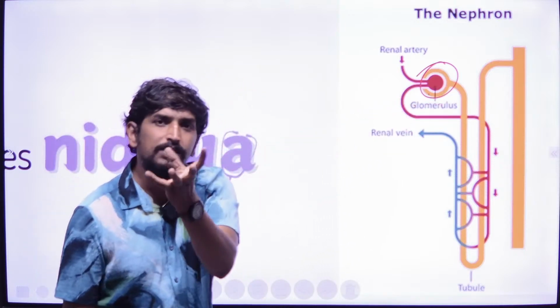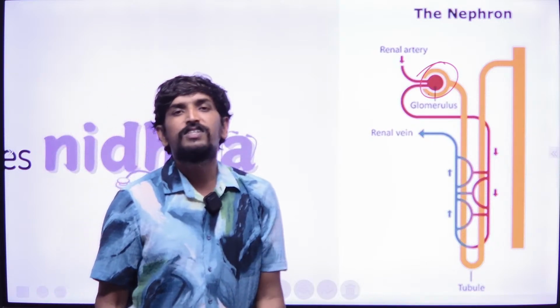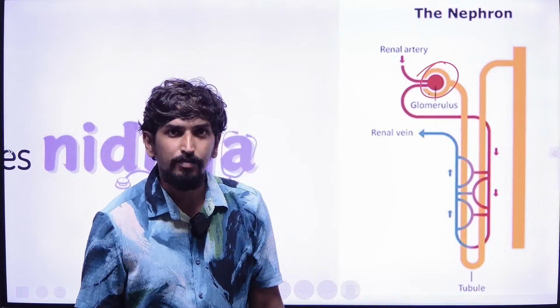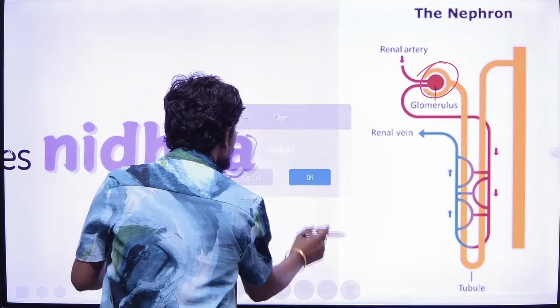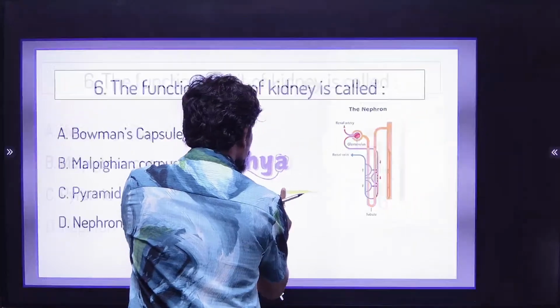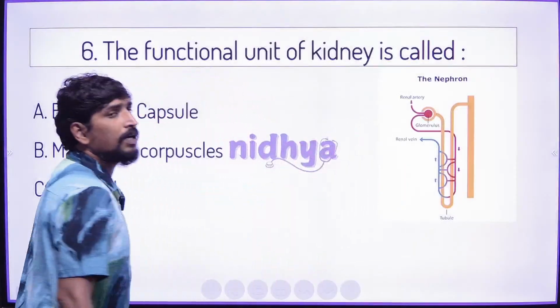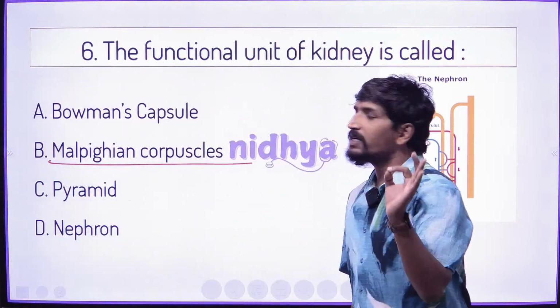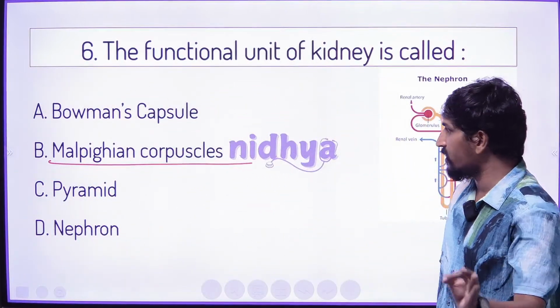This glomerulus and Bowman's capsule take the arteries and veins inside the nephron for the filtration purpose. So both structures, glomerulus and Bowman's capsule, together we call a Malpighian corpuscle.